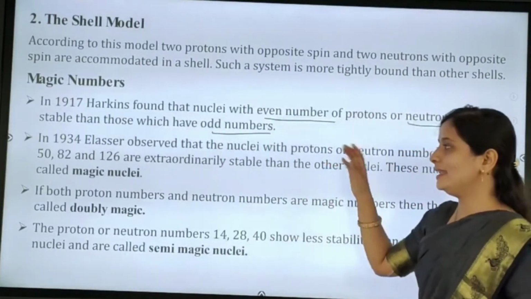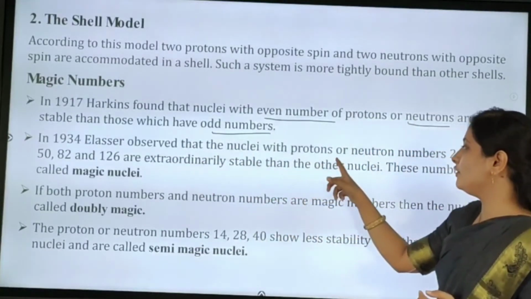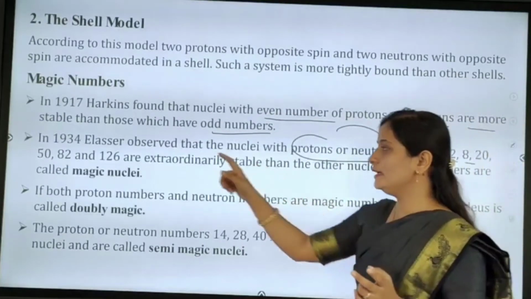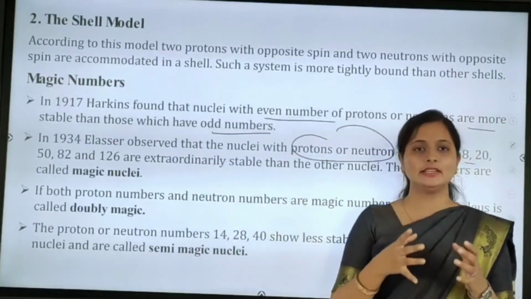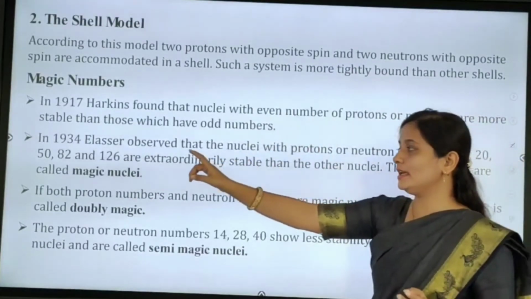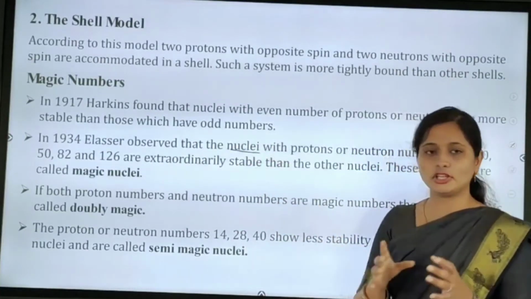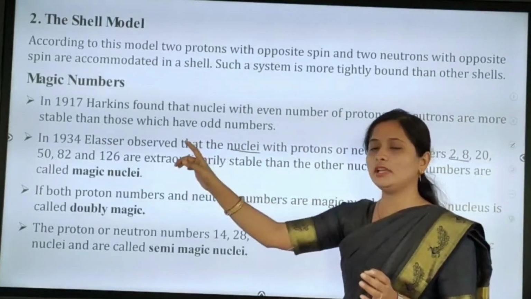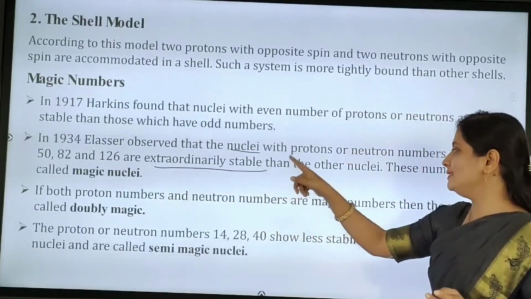Next, in 1934, Elsasser observed that nuclei with a proton or neutron number of 2, 8, 20, 50, 82 and 126 are extraordinarily stable. So in 1934, the nuclei with a proton or neutron number of 2, 8, 20, 50, 82 and 126 are extraordinarily stable compared to the others.